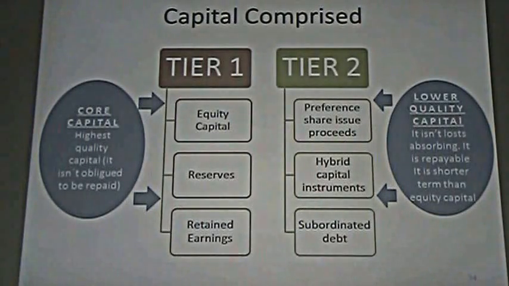We have hybrid capital instruments. And what is a hybrid capital instrument? It is a case in which, for example, you lend money to a company, and when you lend money to a company, you have bonds. But when you buy these bonds, you have the option to change these bonds to stocks.